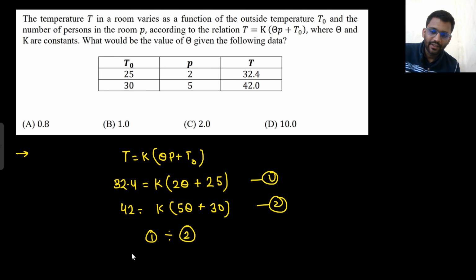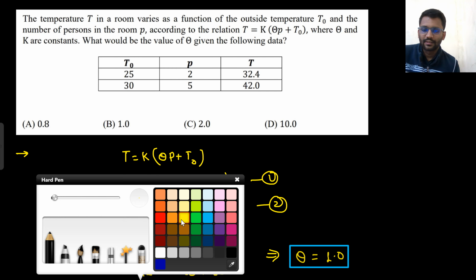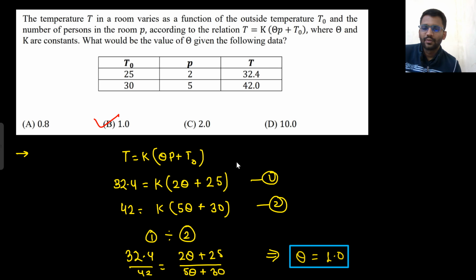If you divide equation 1 by equation 2, 32.4 divided by 42 is equal to (2 theta plus 25) upon (5 theta plus 30). So the theta value you will get is 1.0. When you solve this equation, you will get 1. So that's the answer. Well and good. Let's move on to the next problem.